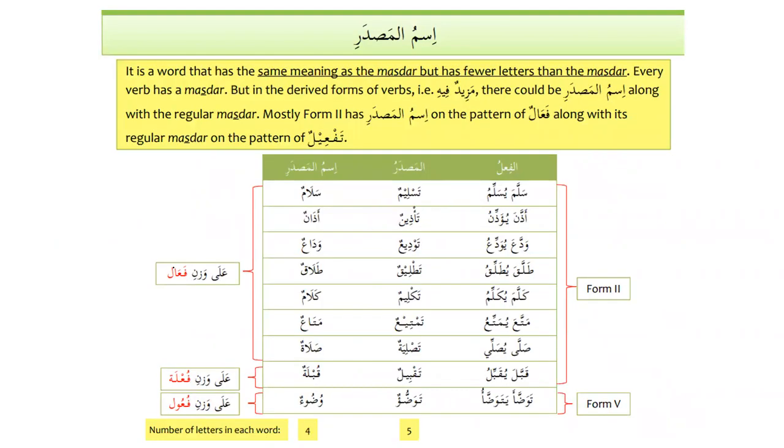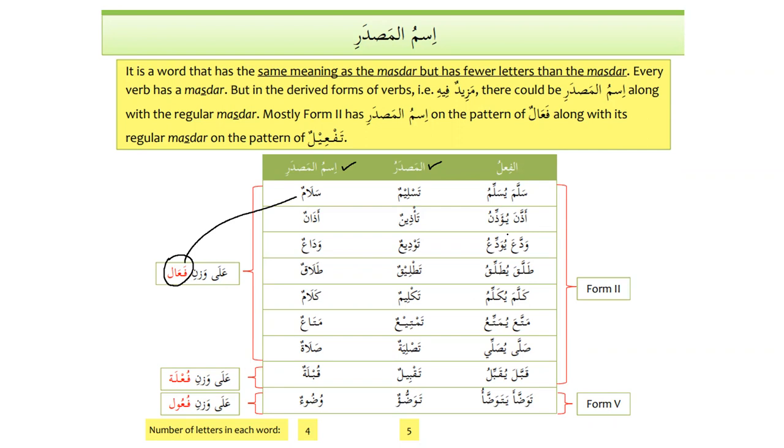So generally it comes on the pattern of fa'alun. What is the pattern? Fa'alun. So we have sallama yusallimu taslimun. Taslimun is the real masdar, and salamun is what? Ism al-masdar. So we say assalamu alaikum. So this is ism al-masdar. It's on the pattern of fa'alun. Fa'alun is a very common pattern, and then we have 2 more patterns.